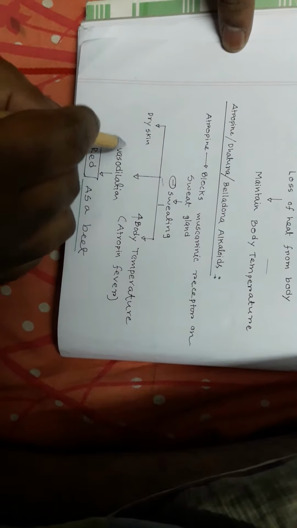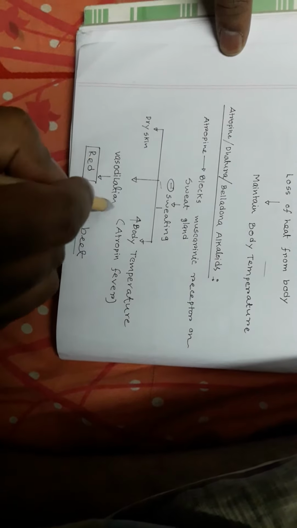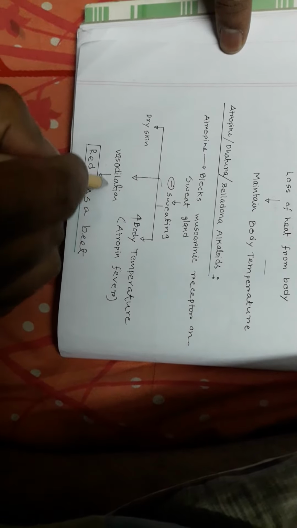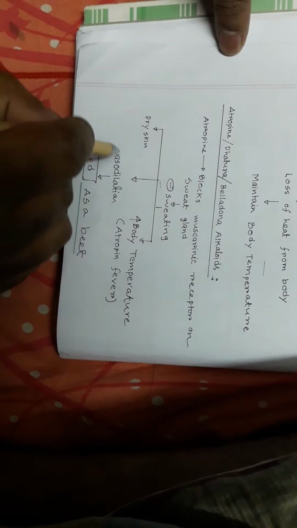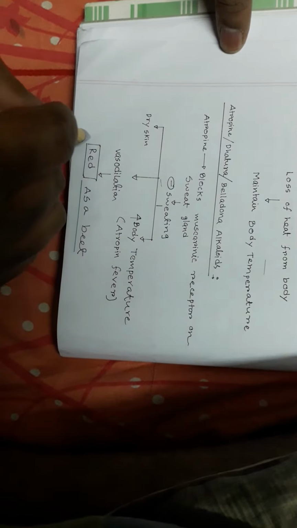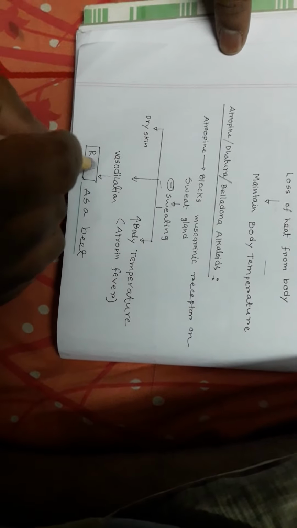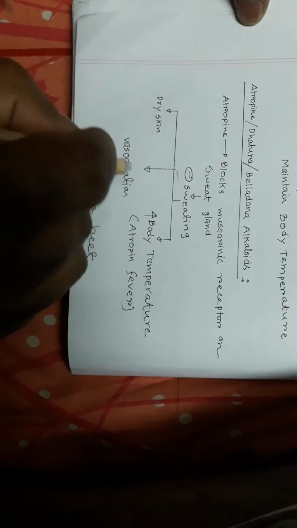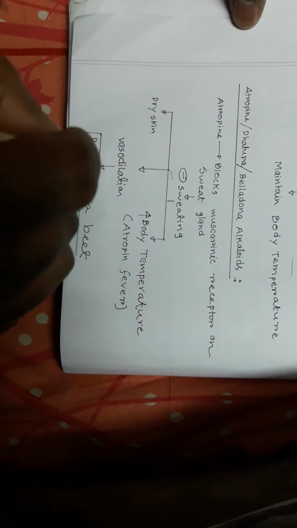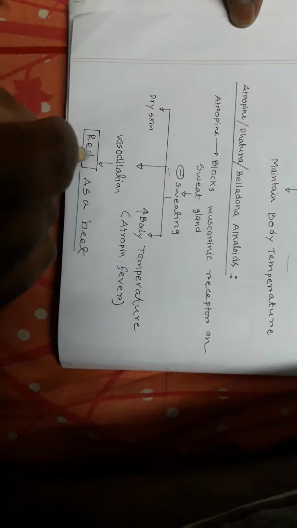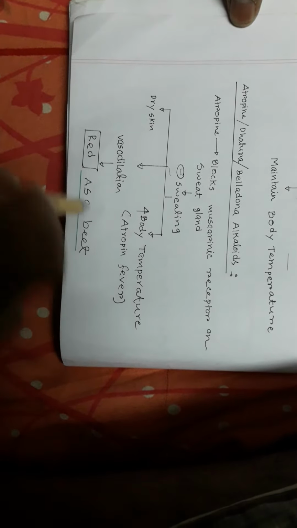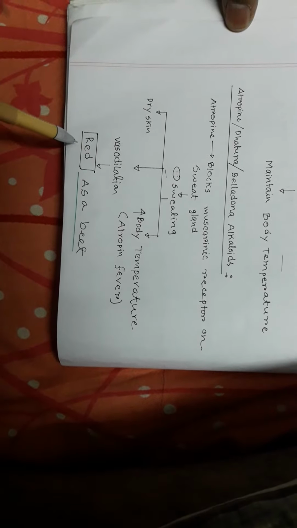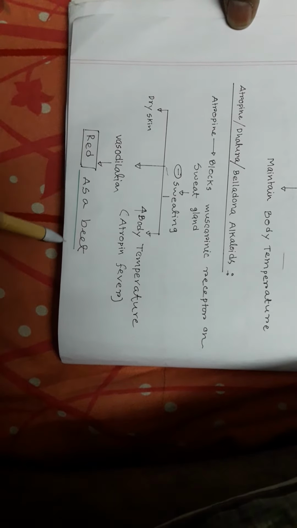So for losing heat, vasodilatation occurs in the body. But when there is vasodilatation, a lot of blood comes into the capillaries, and your skin becomes red, because the red color of the red blood cells becomes visible through your skin. So in atropine poisoning or dhatura poisoning, we say that the patient is red as a beet.